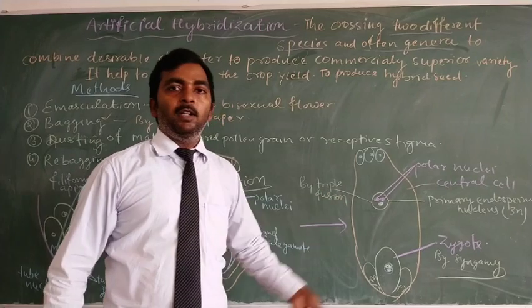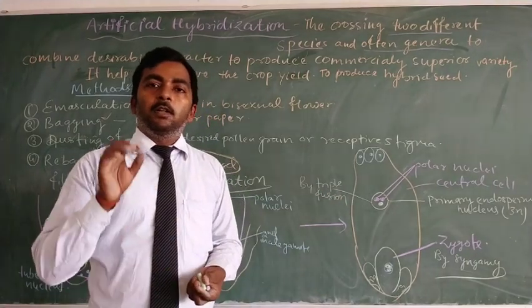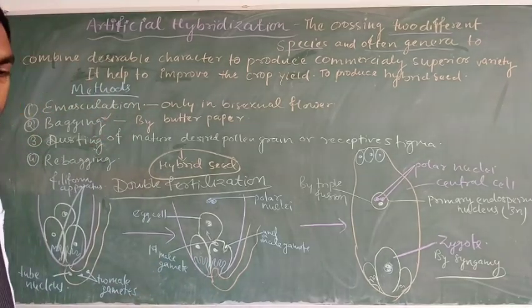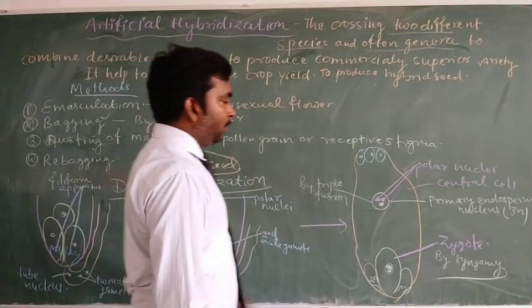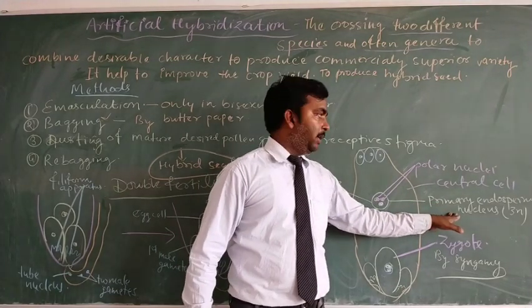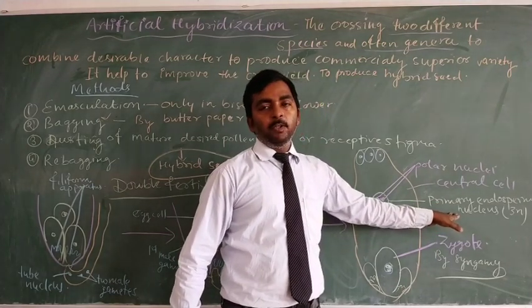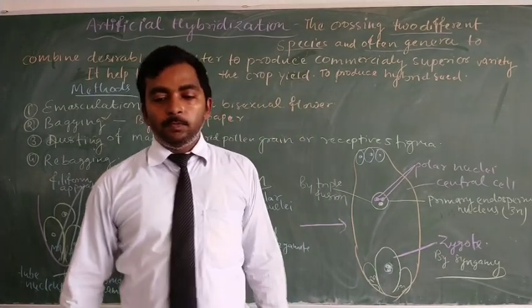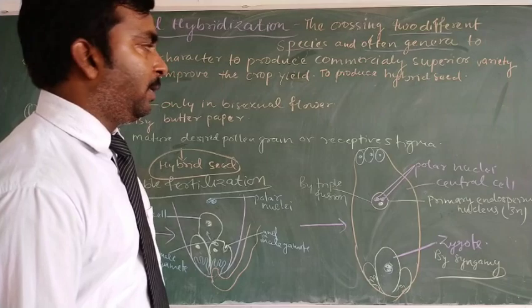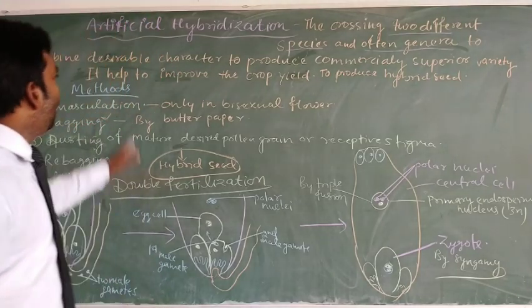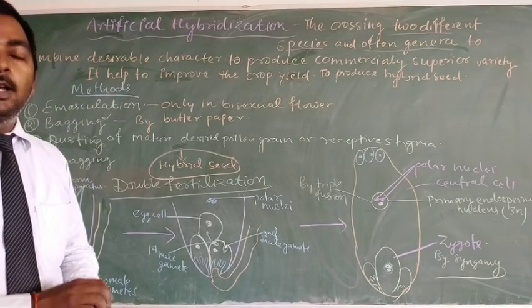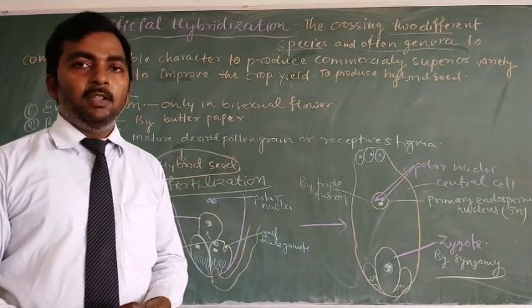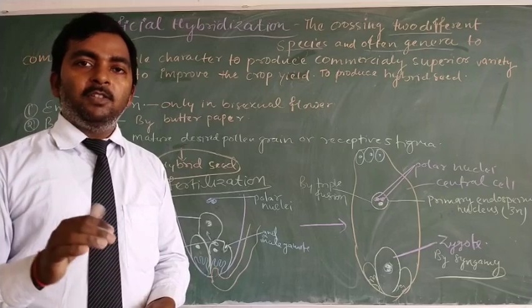This kind of fertilization is known as double fertilization. The products of double fertilization are the primary endosperm nucleus, which is triploid, and the zygote. So this is about double fertilization along with artificial hybridization, and in the next video lecture we will discuss the post-fertilization events which take place just after the